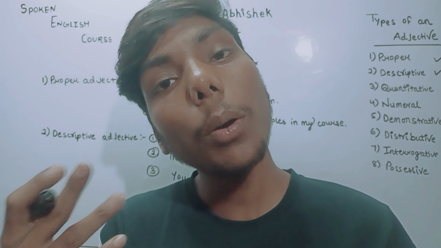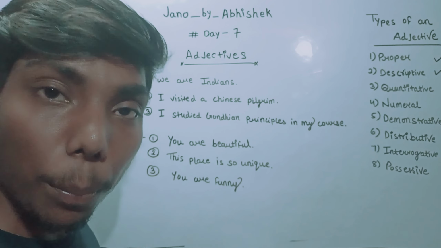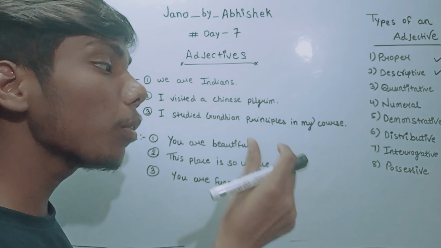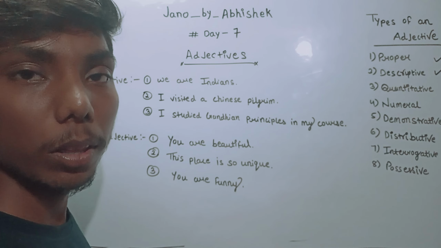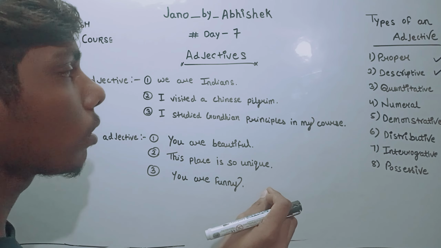A proper noun or proper pronoun. If any word is describing a proper noun or a proper pronoun, we say that word is a proper adjective. Is it clear? Very simple.